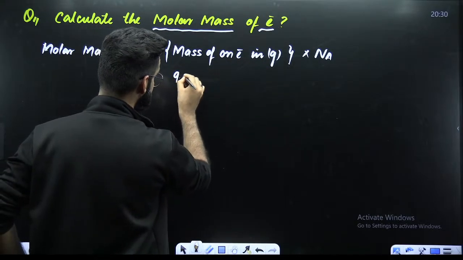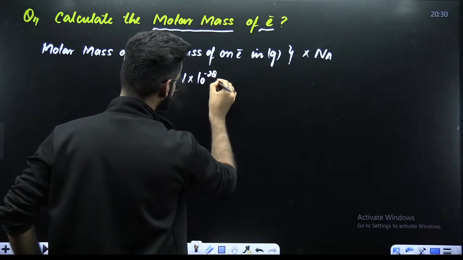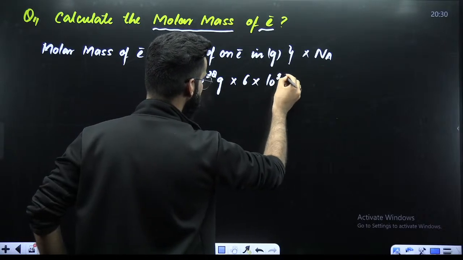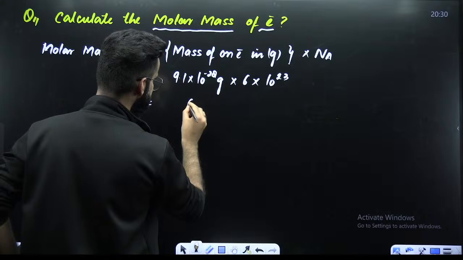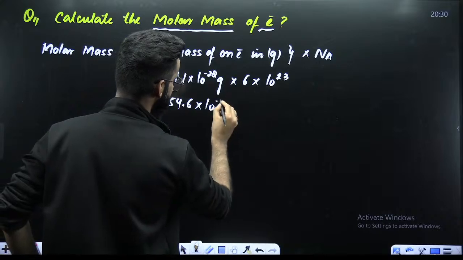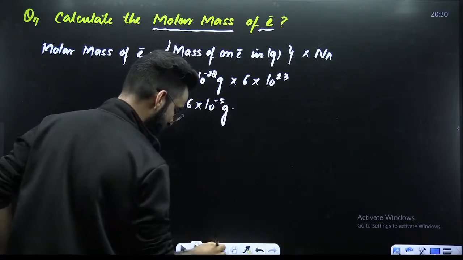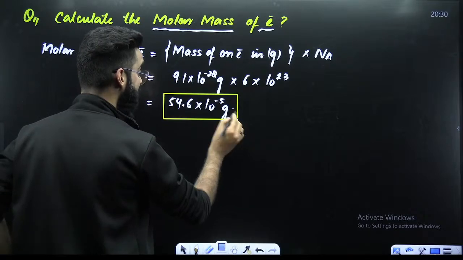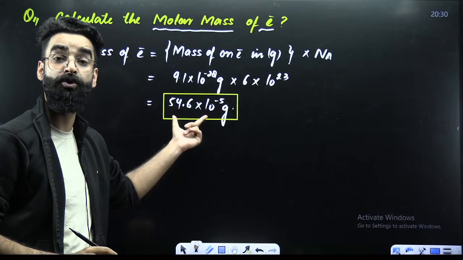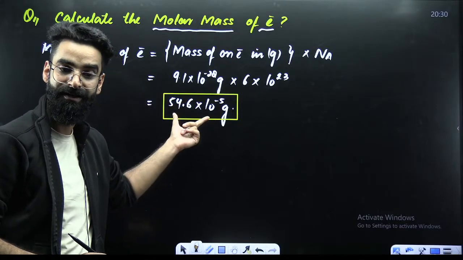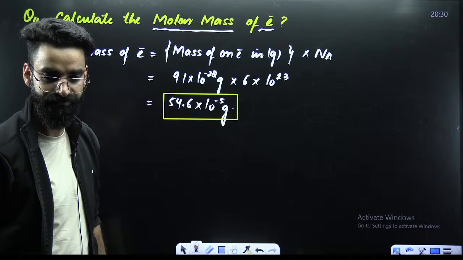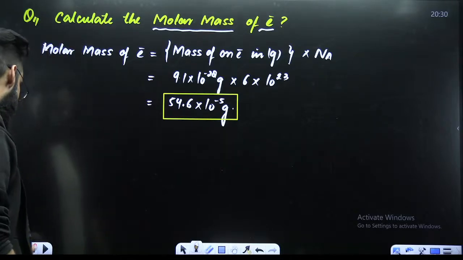Mass of 1 electron in grams is 9.1 into 10 raised to the power minus 28 grams. Now multiply that with Avogadro's number, which is approximately 6.022 into 10 raised to the power 23. So 6 ones are 6, 6 nines are 54. So 54.6 into 10 raised to the power minus 28 plus 23, so 10 raised to the power minus 5, and the units are going to be grams. So this is the mass of 1 mole of electrons. This is the mass of 6.022 into 10 raised to the power 23 electrons, which is what I'll be calling the molar mass of electron. I believe I'm perfectly clear with this.